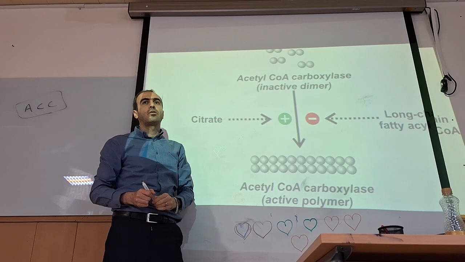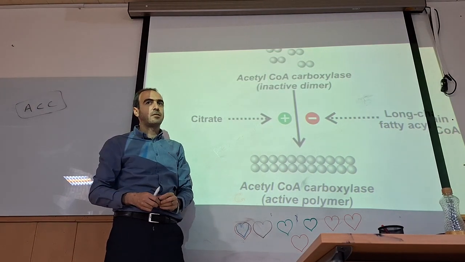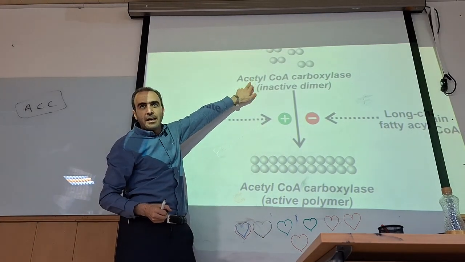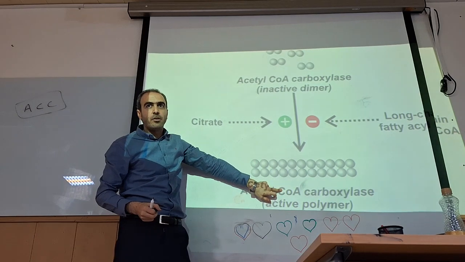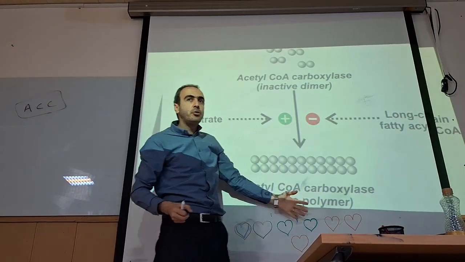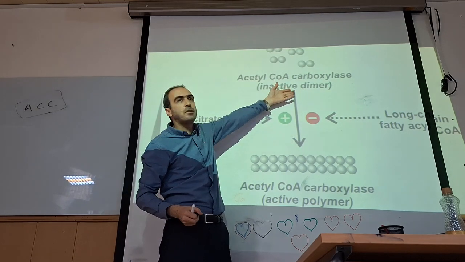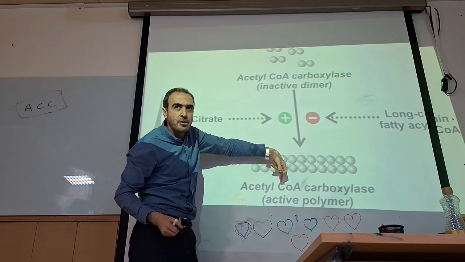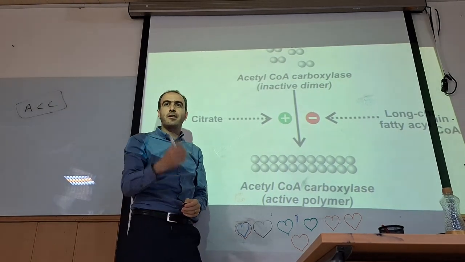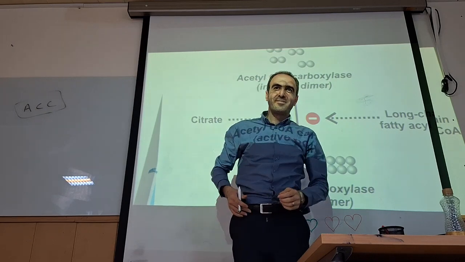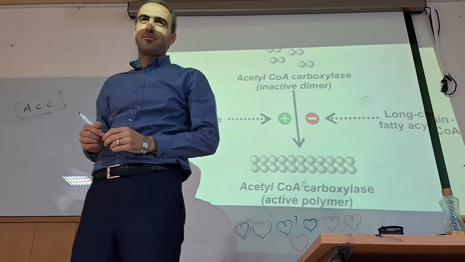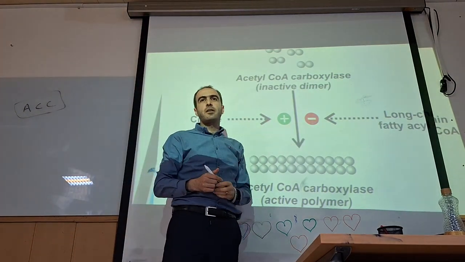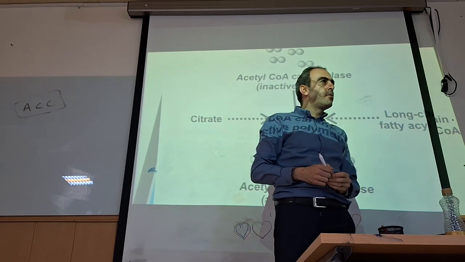Could you repeat that? Yes, I think I actually said it the wrong way. When it is a dimer, it is inactive; when it is a polymer, it is active. Long chain fatty acid leads to the depolymerization, creating the dimer form, and inactivation, and citrate leads to the polymerization and activation. I think that is correct. That is in the case if they both increase. Citrate increasing is better, and long chain increasing.